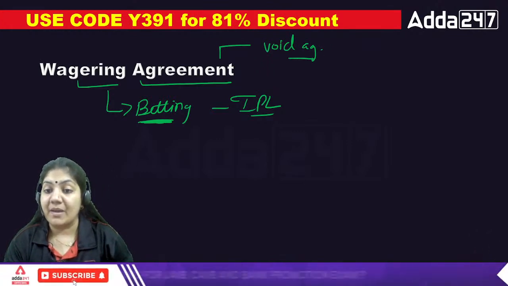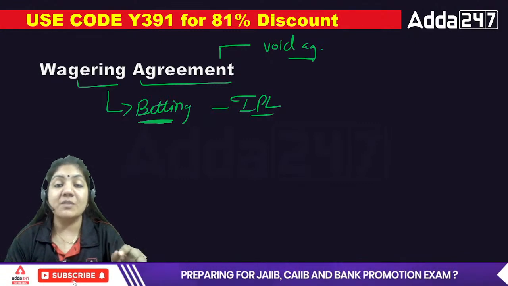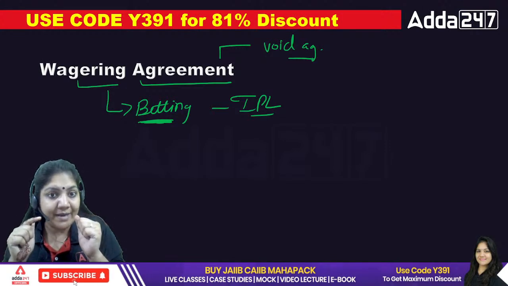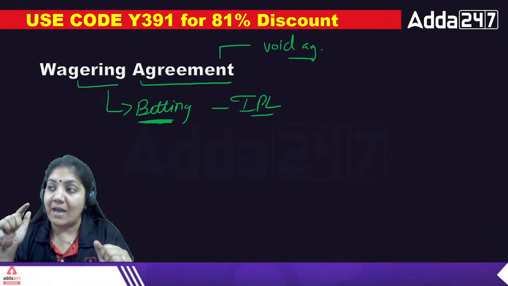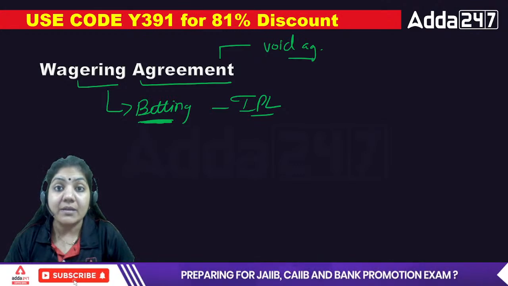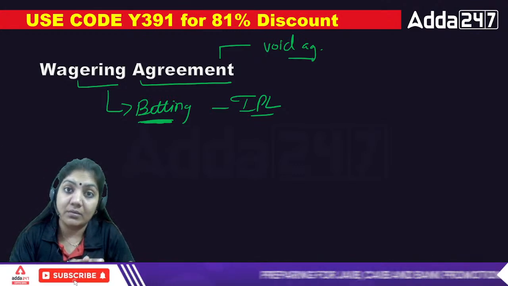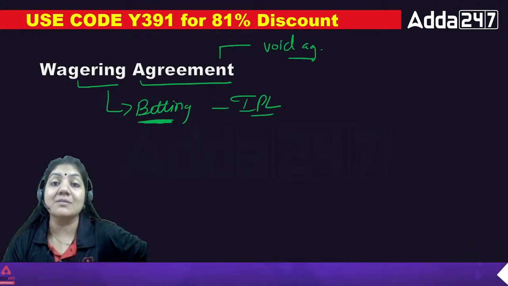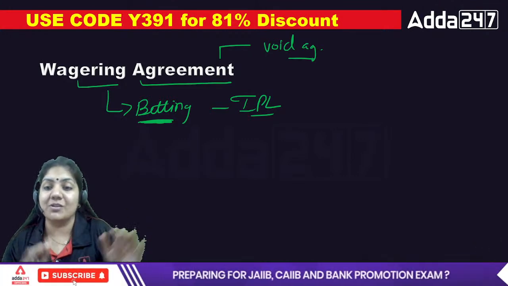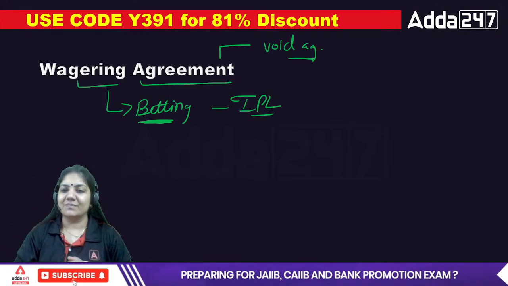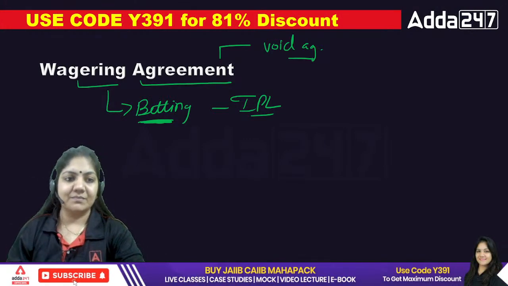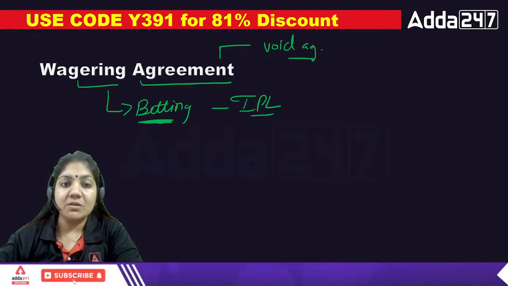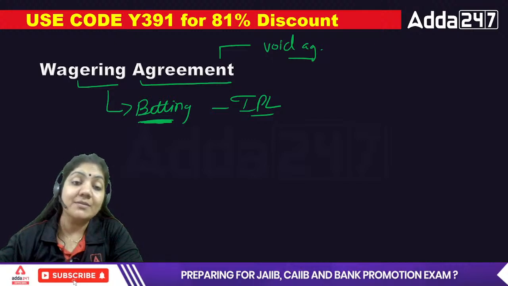Exactly, Purna ma'am. Vijay sir, coercion means to threaten. If someone is threatening me, Nikkita ma'am, if you will not sign, I will just kidnap your child. In that case, I have just signed the contract out of fear, but I have a right to breach the contract because that contract was signed by coercion. That is called coercion. Okay, Vijay sir? Are you getting my point? So what is wagering? One word you have to remember, that is called the betting.